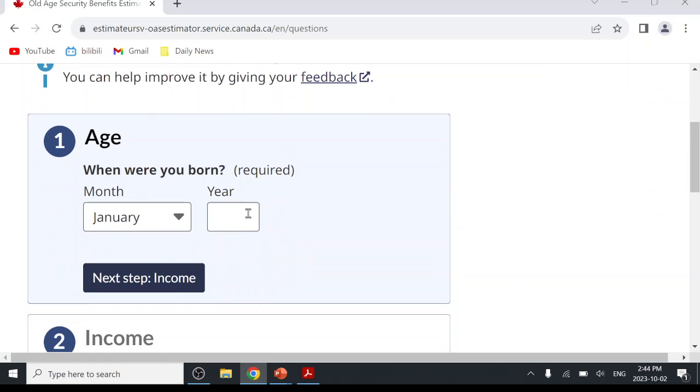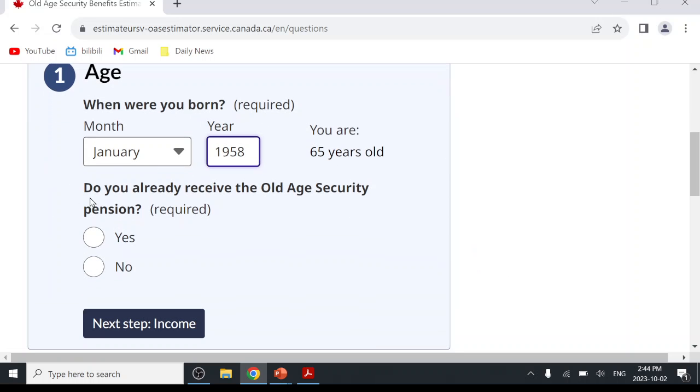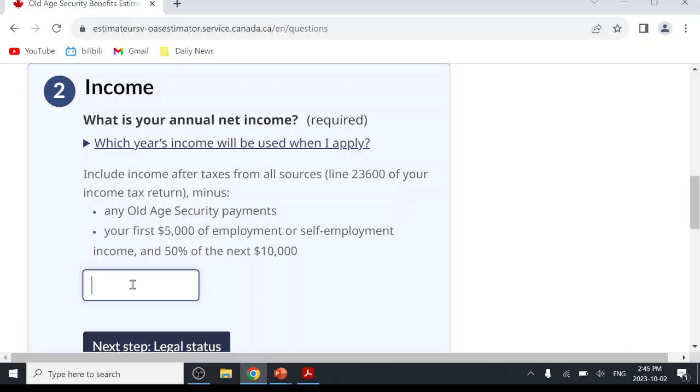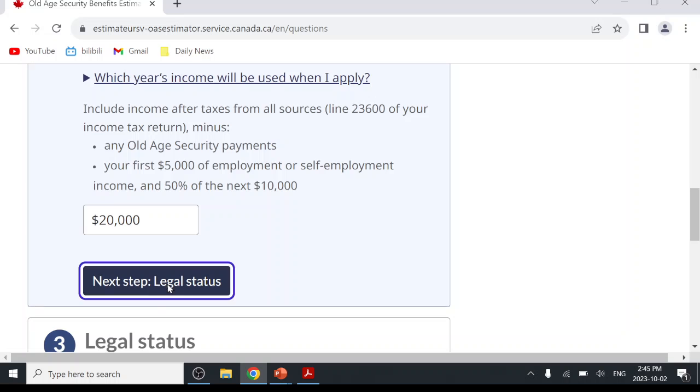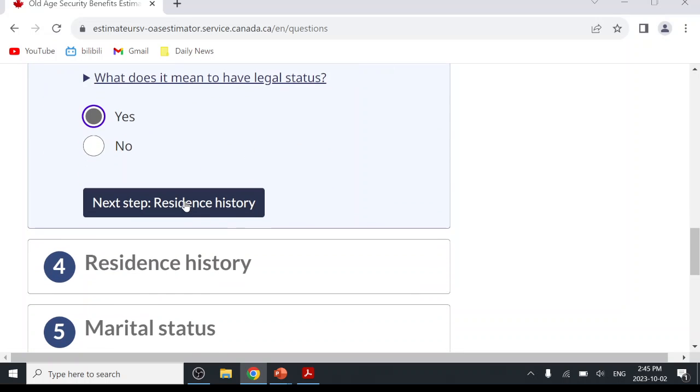So age, let's say, just for example. Already received the OAS? No. Next step, income. Let's say the income is 2000. Legal status, yes.